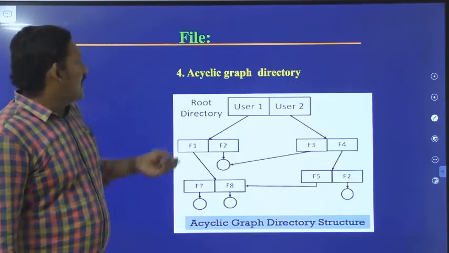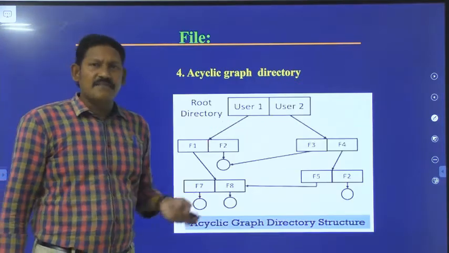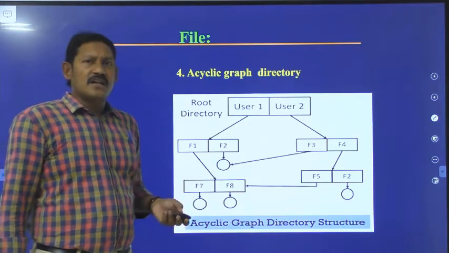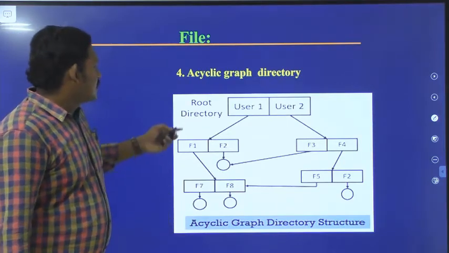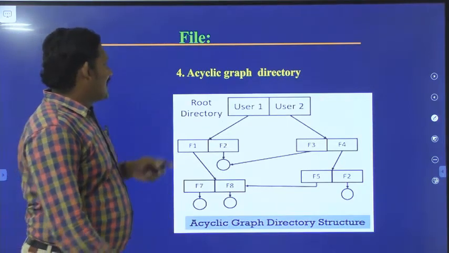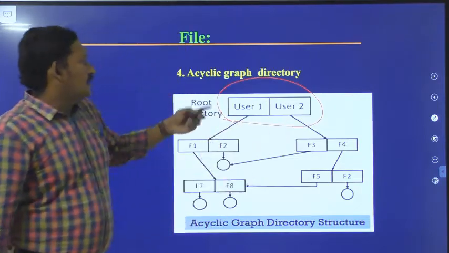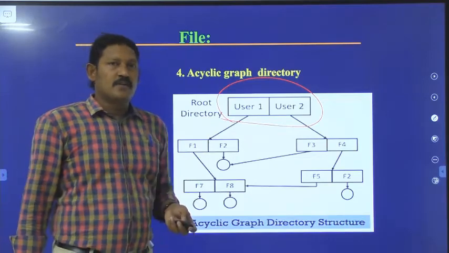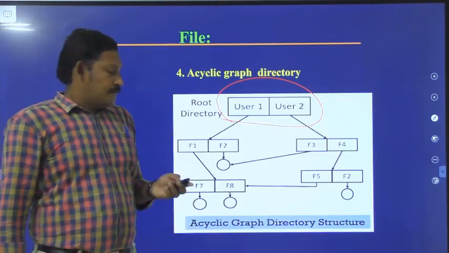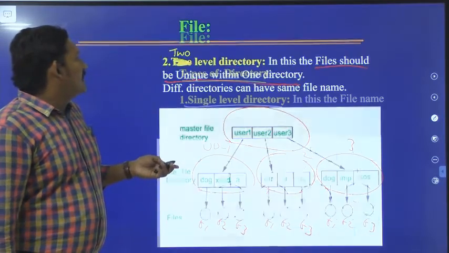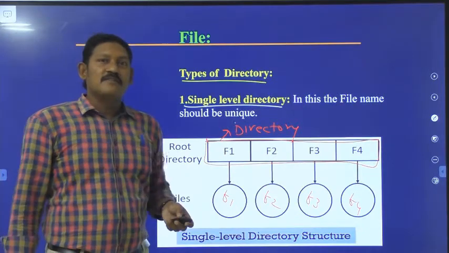Next, we have the acyclic graph directory. A graph is also a non-linear data structure. Here also there is no cycle, it is an acyclic graph. This is how the graph directory looks like. So these are the five types of directories.